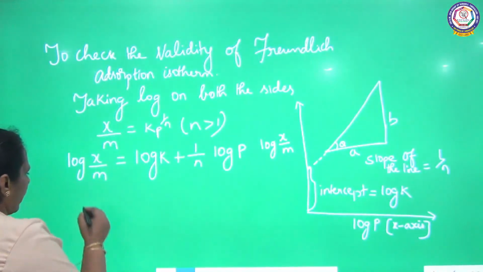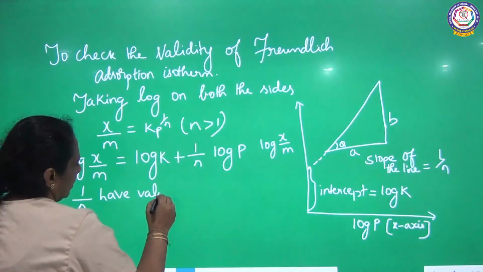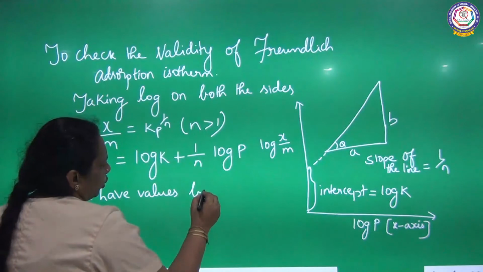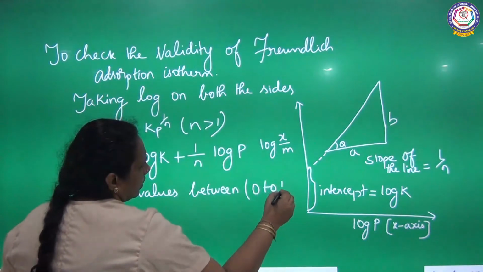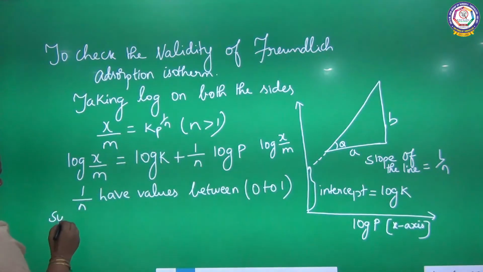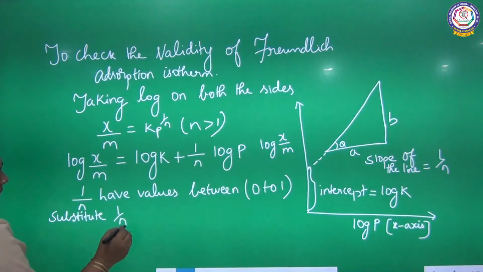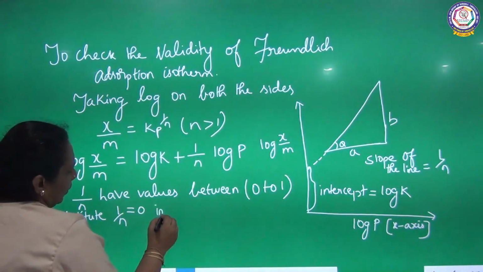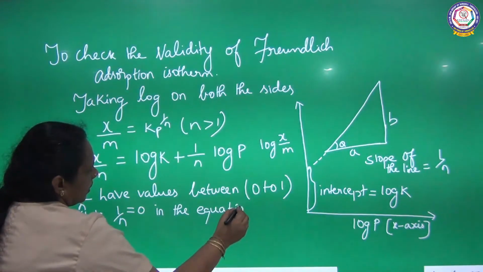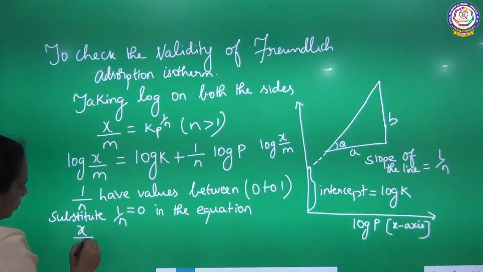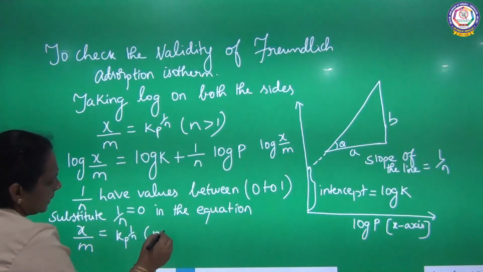Here 1 by n will have values between 0 to 1. Substitute 1 by n is equal to 0 in the equation x by m is equal to k into p power 1 by n, where n is greater than 1.